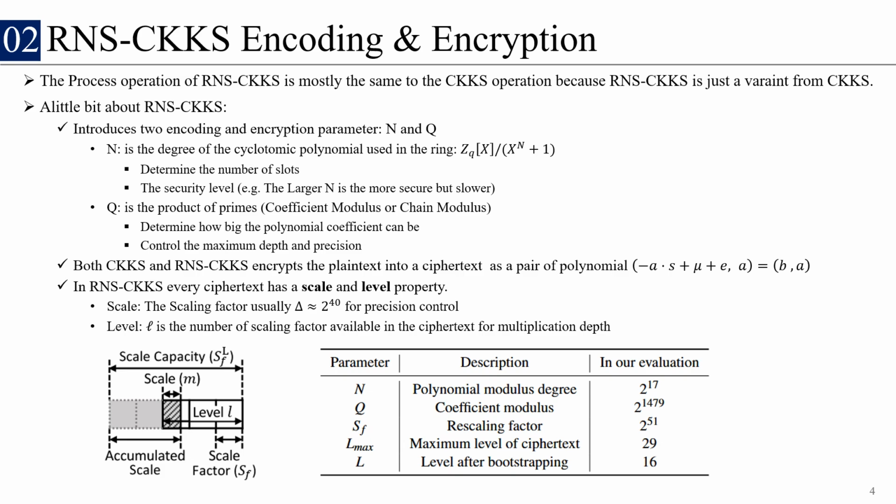In RNS-CKKS, every ciphertext has a scale and level property. The scale is the scaling factor, which is around 2 to the power 40 for precision control, and the level is the number of scaling factors available in the ciphertext for multiplication depth. So if you have 10 primes in the chain modulus, after each multiplication you have to rescale, so you drop one prime for each multiplication. After 10 multiplications there will be 0 level, which means you have already dropped 10 primes. That's why you need bootstrapping to reset the scale and the level.